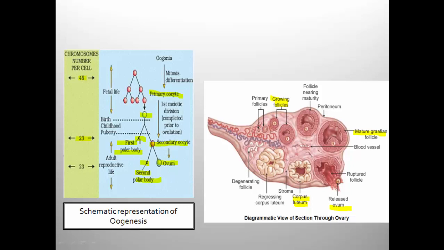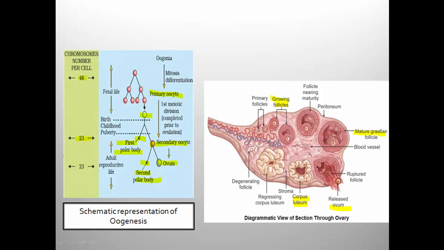Not only secondary oocyte is undergoing the division, it is not mentioned in the schematic representation. From the first polar body also 2 more polar bodies are produced. So at the end of oogenesis, totally 3 polar bodies and 1 egg is produced, and this egg is developing inside the follicle cell.